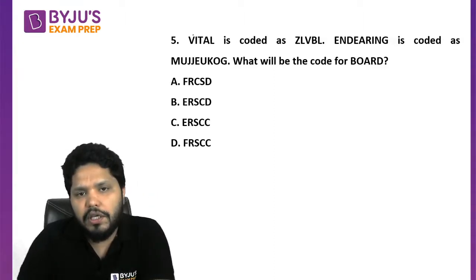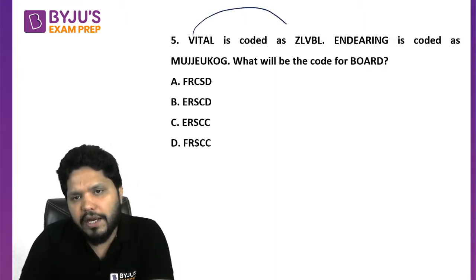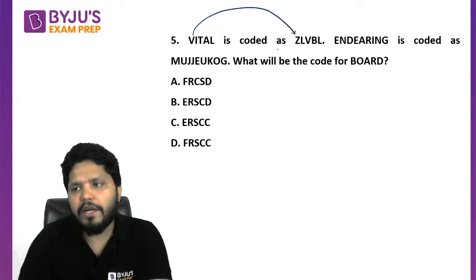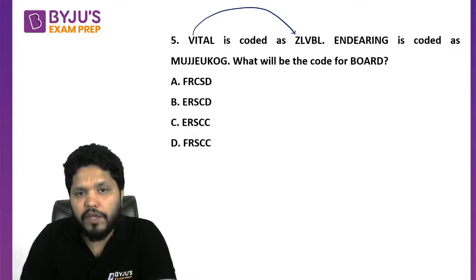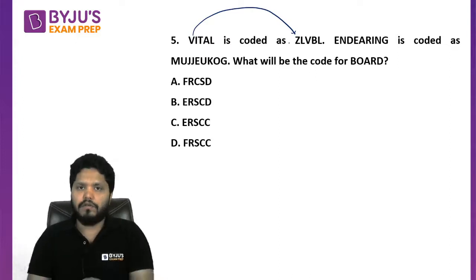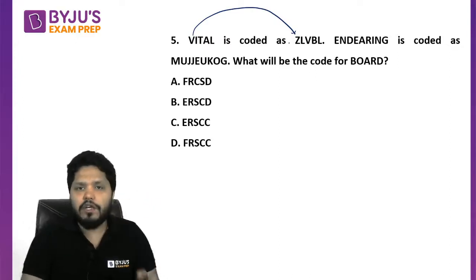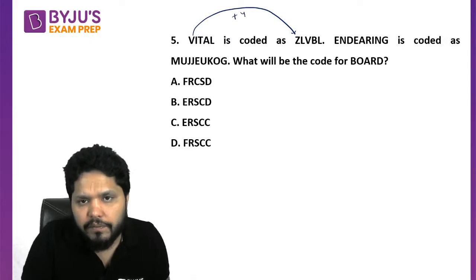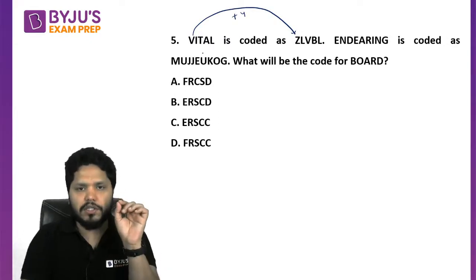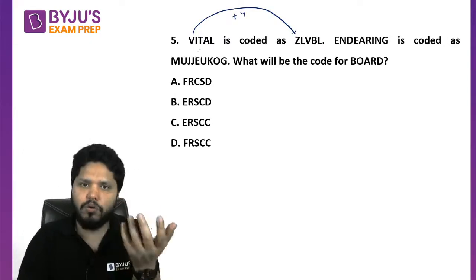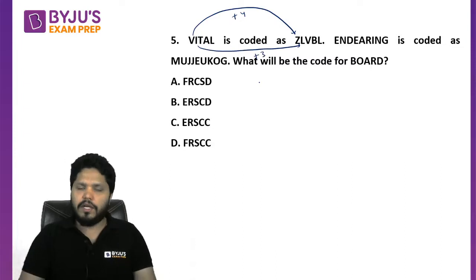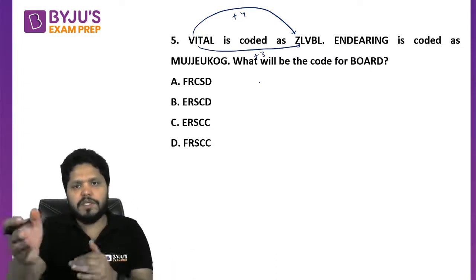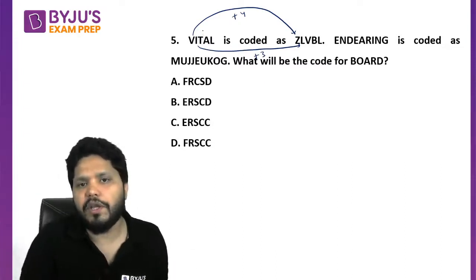If you see the code for V and for Z, how much increment is there? From V, if you want to reach Z: V, W, X, Y, Z. So basically you need to add 4 to it. This is 26, this is 22. Coding, I hope you all know. Now from I, if you want to reach L, you need to add 3 to it. I, J, K, L. So J, K is skipped and the third letter is L.